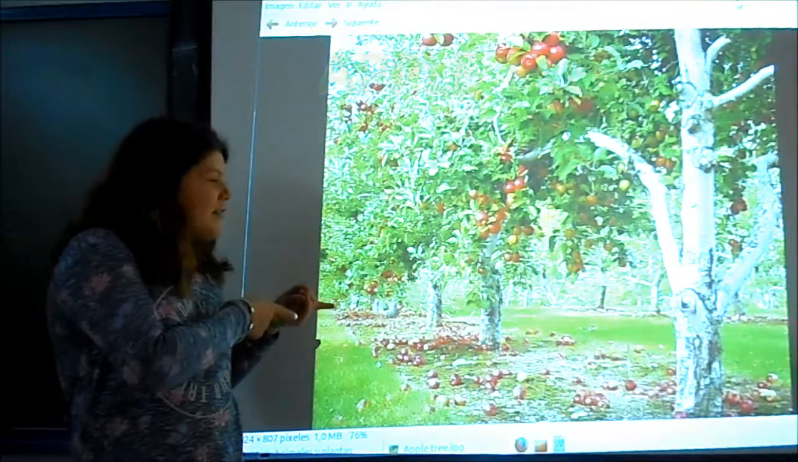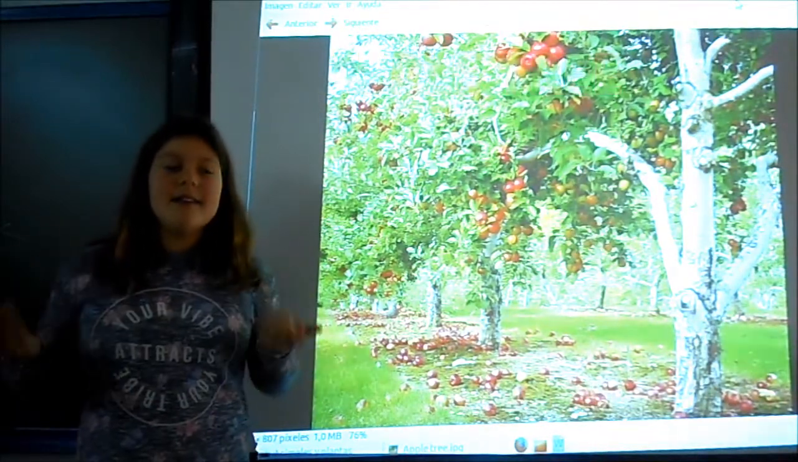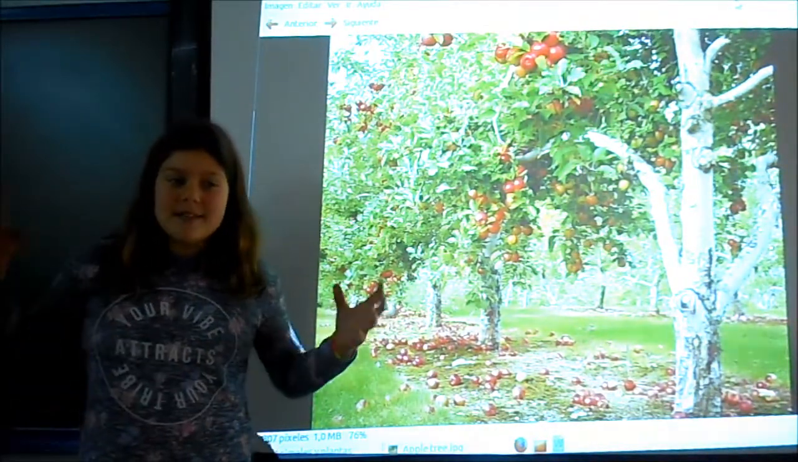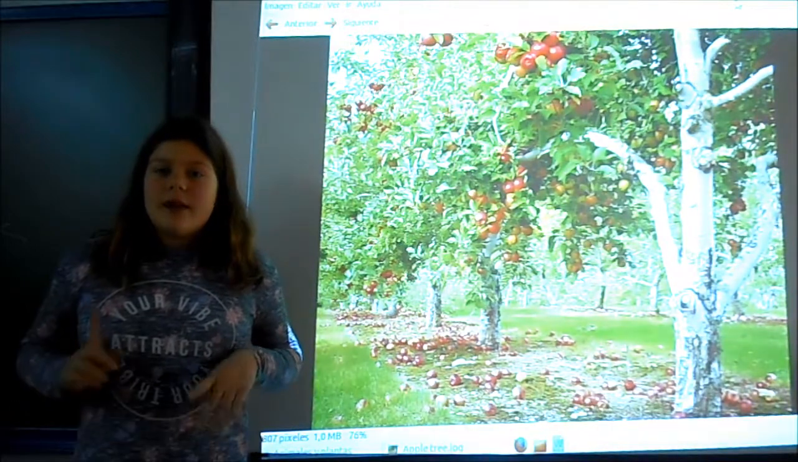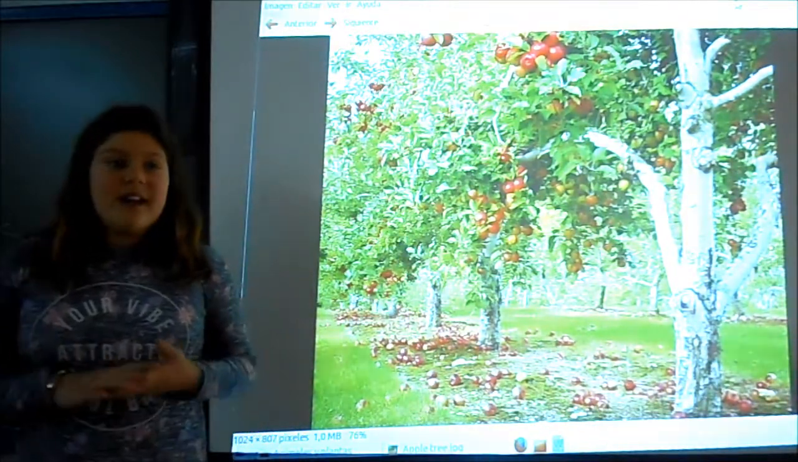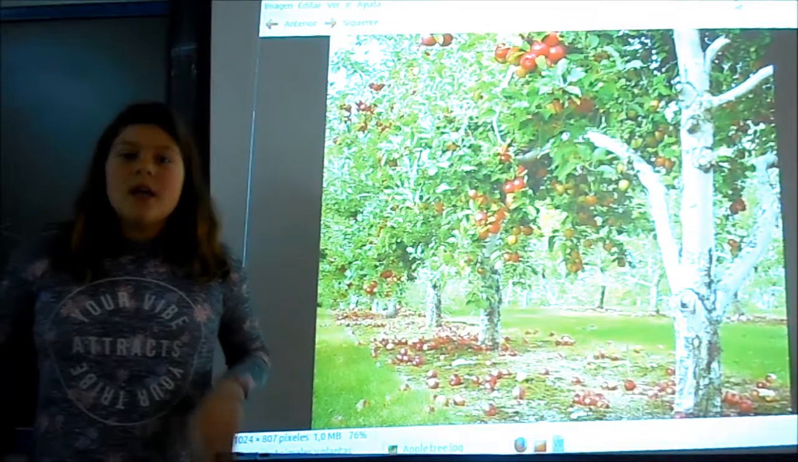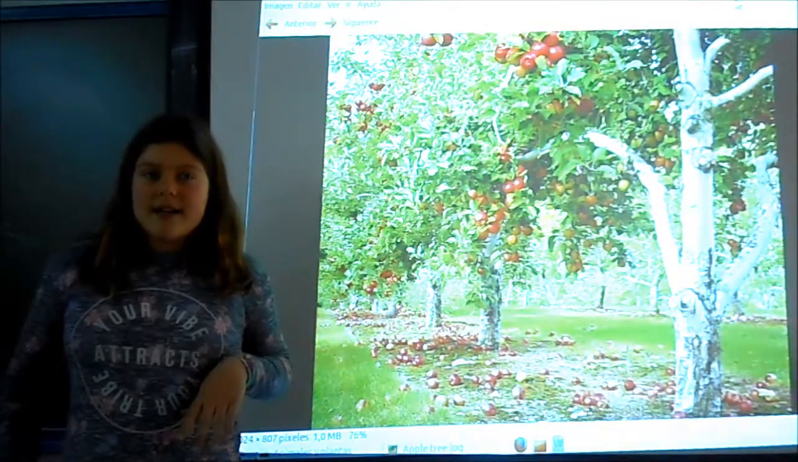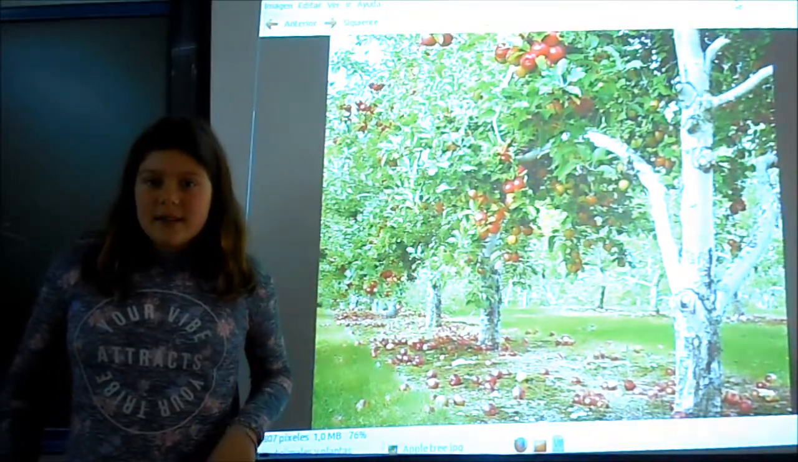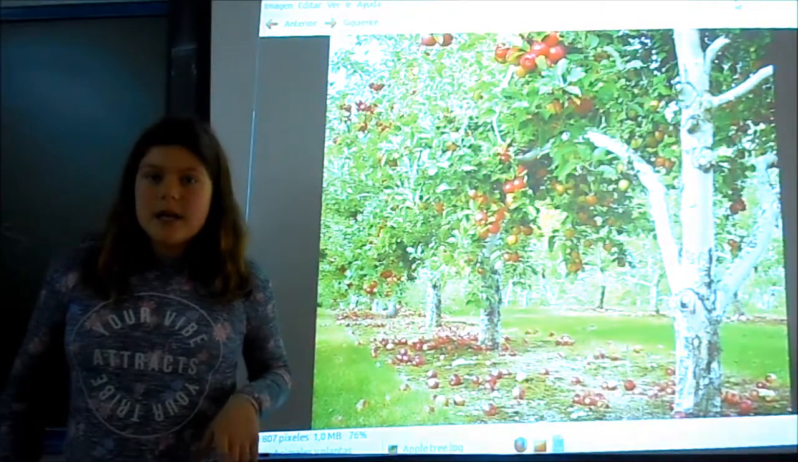I'm going to describe an apple tree. These living things are trees because they are big plants. These living things make their own food. Because of that, they are autotrophs. These living things reproduce with flowers and seeds. Because of that, they are flowering plants.